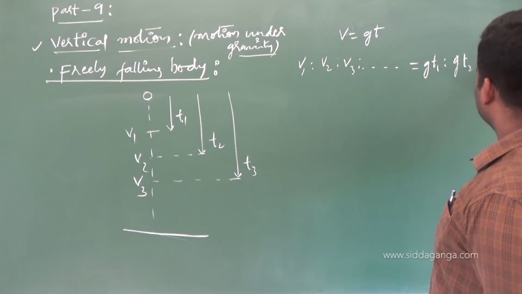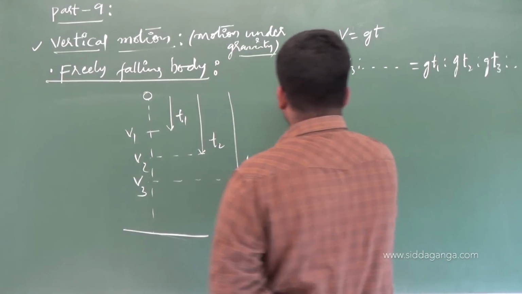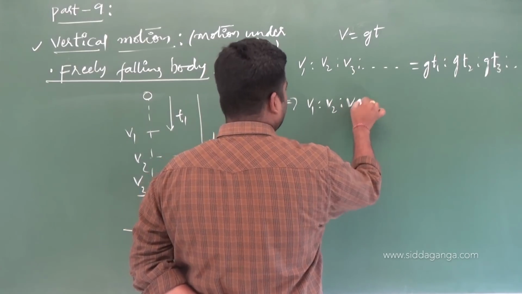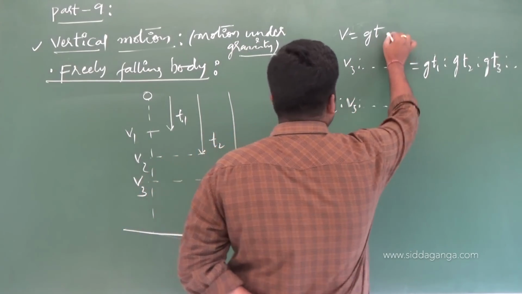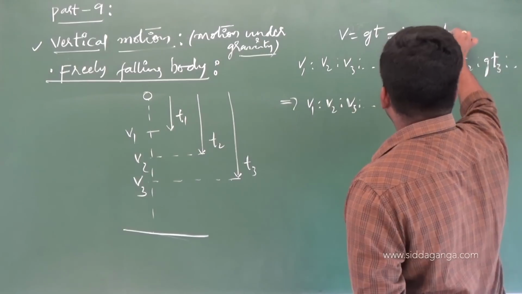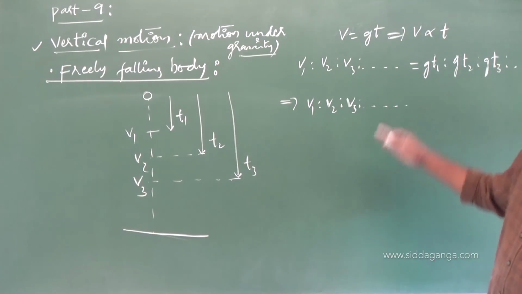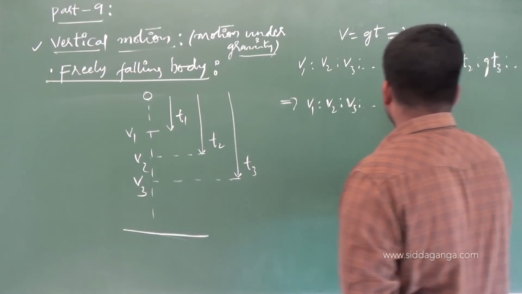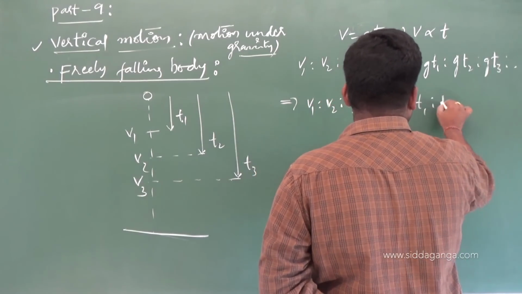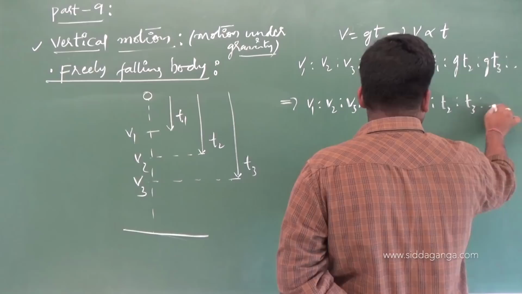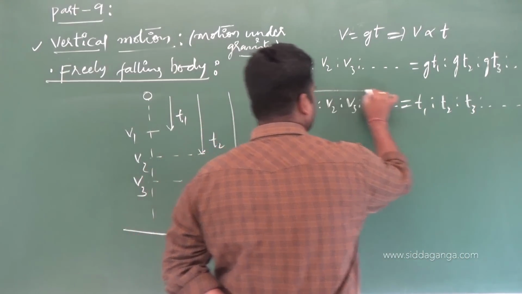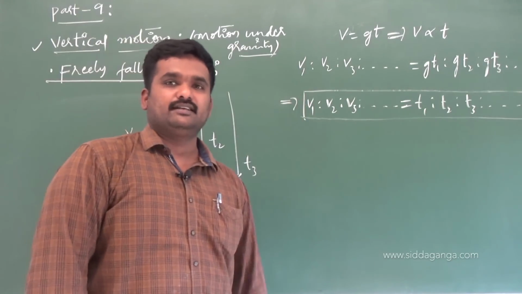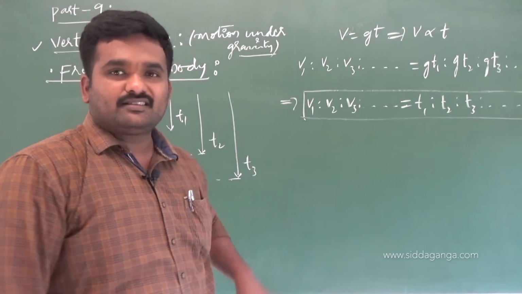See, throughout g is common, so it will get cancelled. Remaining is V1, V2, V3 and so on. Means you can say that V is directly proportional to t. As the t value increases, the value of V also increases accordingly. So the ratio V1, V2, V3 is T1, T2, T3 and so on. This is how you need to remember the equation, and how they will ask problems on the equations you have studied till now. I hope you got this point.